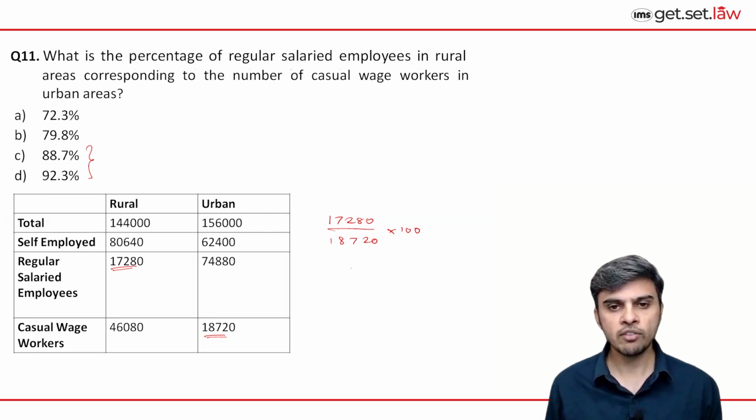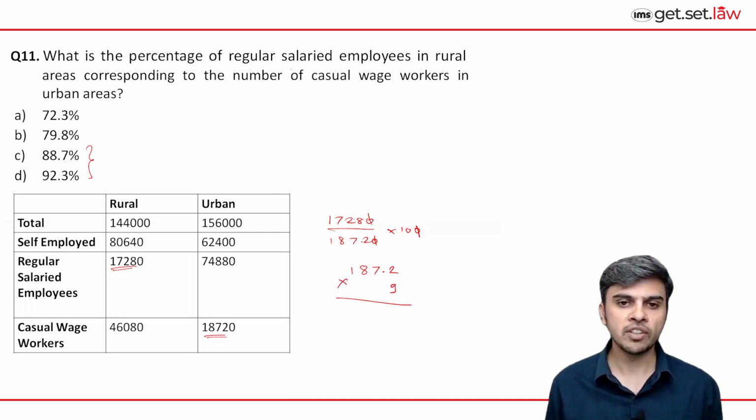So for that, simply what we can do is, we can take this 1872. First, let's cancel out the zeros. So 1872, and even further, if I decrease one more zero, 187.2, and 1728 divided by 187.2. So if I take 187.2 and multiply that with 9, just to know whether this numerator is a multiple of 187.2 which is more than 9 or less than 9.